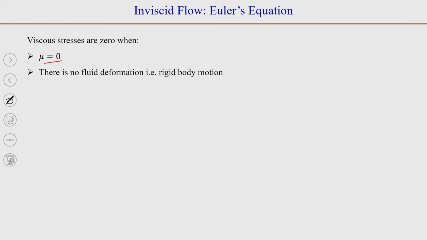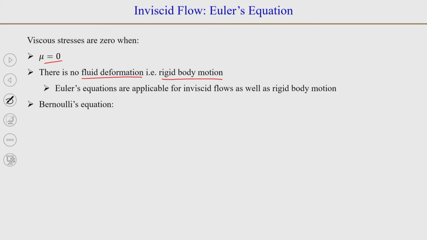If there are no viscous stresses present, then there is no shearing in the fluid. So, Euler's equations that we just saw, where the viscous term is 0, can also represent rigid body motion. That means Euler's equation can also be used to solve for rigid body motion.